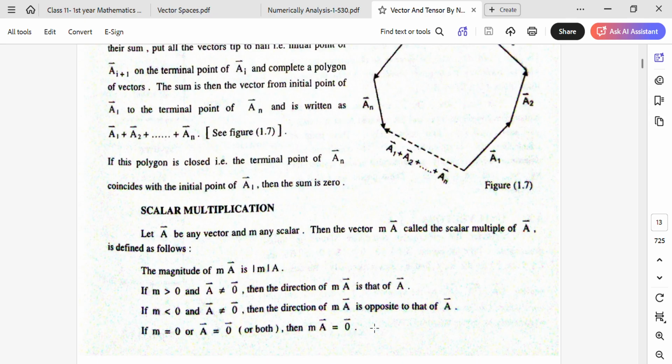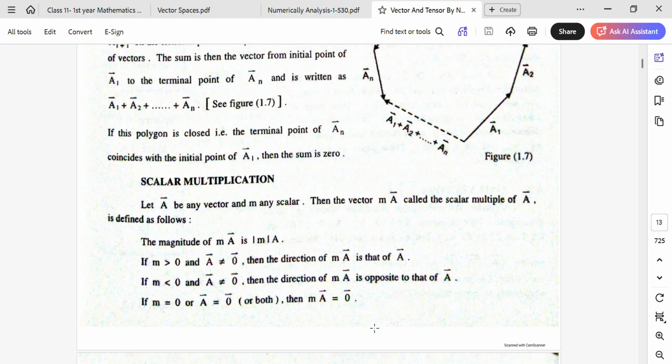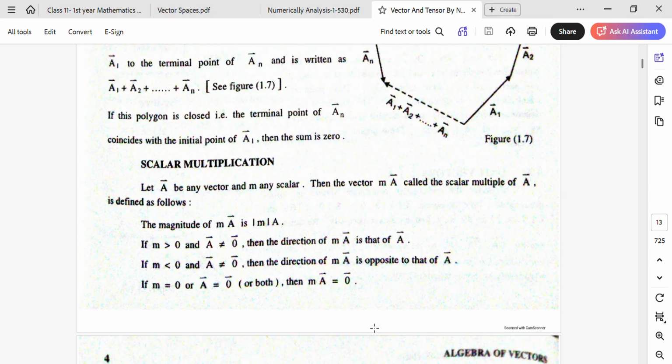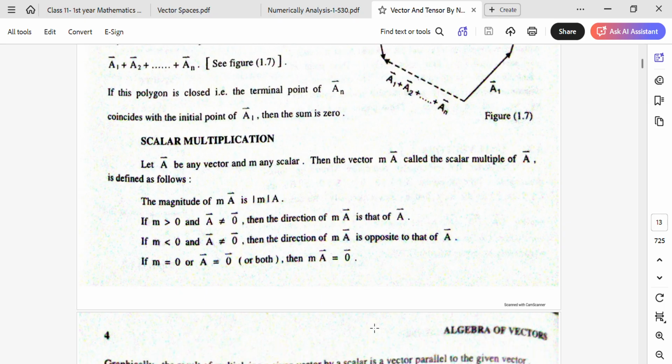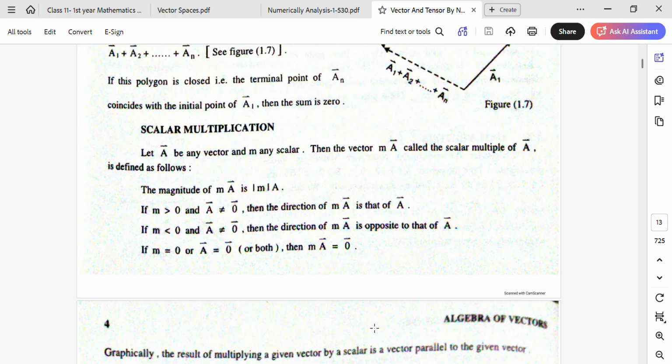Scalar multiplication. Let vector a be any vector and m any scalar. Then the vector ma, called the scalar multiple of a, is defined as follows. The magnitude of ma is the norm of m times a. If m is greater than 0 and vector a is not equal to 0, then the direction of ma is that of a. If m is less than 0 and vector a is not equal to the 0 vector, then the direction of ma is opposite to that of a.